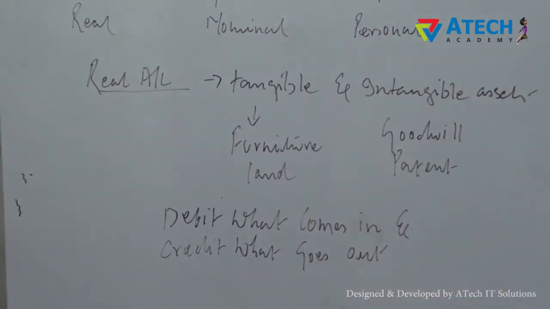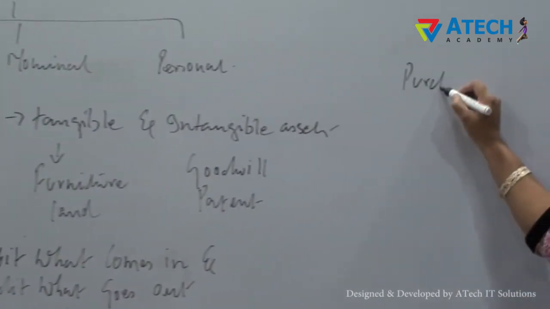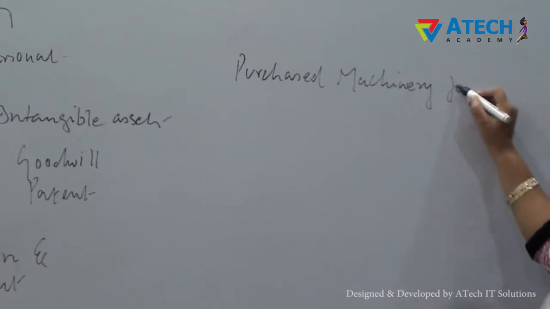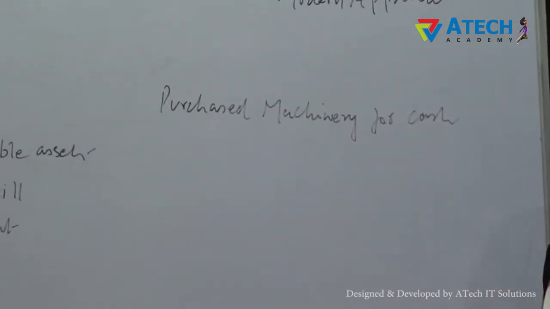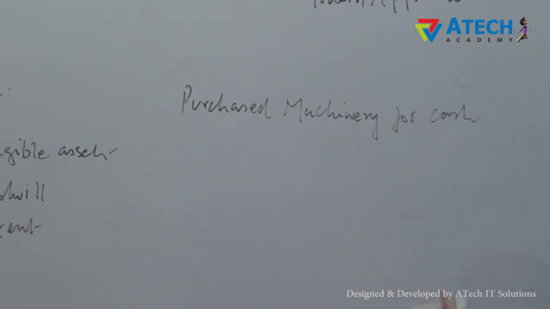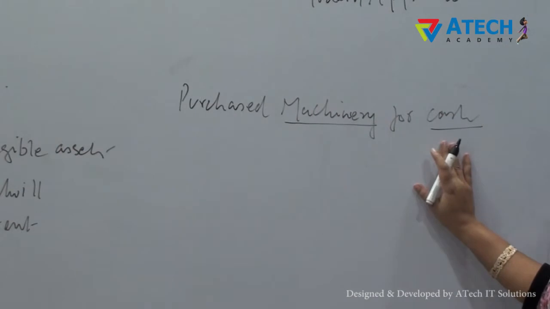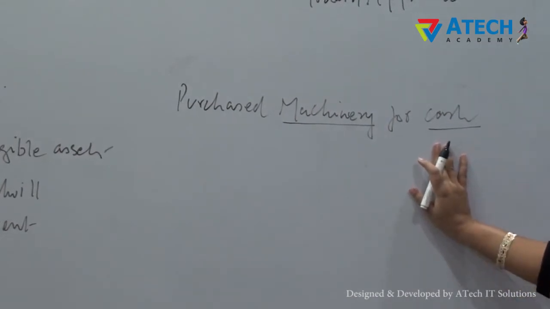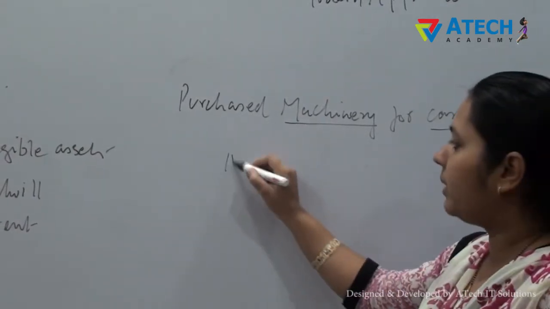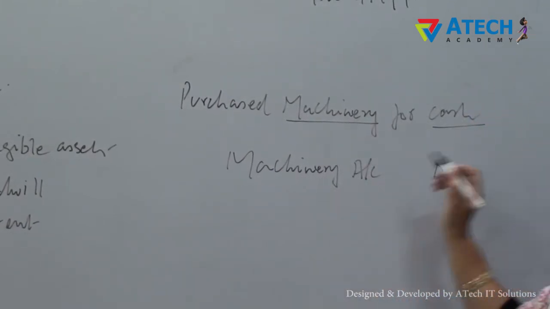Let us study this with the help of an example. For example, if I say that the business has purchased machinery for cash. So what would be the necessary journal entries as far as real account is concerned? So here two accounts are involved, machinery account and cash account. Since machinery and cash account are tangible assets, we can say they are real account. So the necessary journal entry will be machinery account debit to cash account.